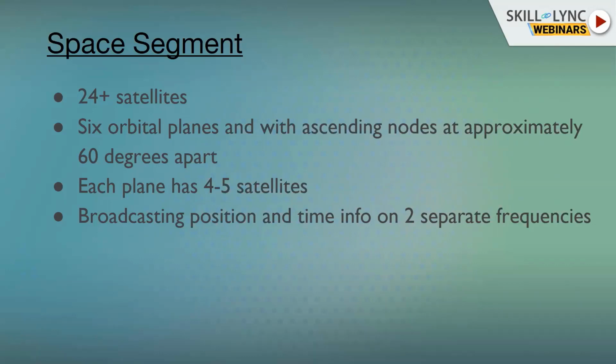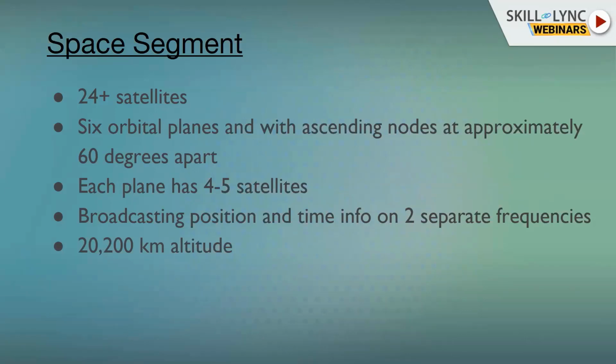Those frequencies are L1 and L2. The technical details are not part of this webinar, so I am not going into much detail. The two pieces of information, position and time, are transmitted using those two frequencies, L1 and L2.